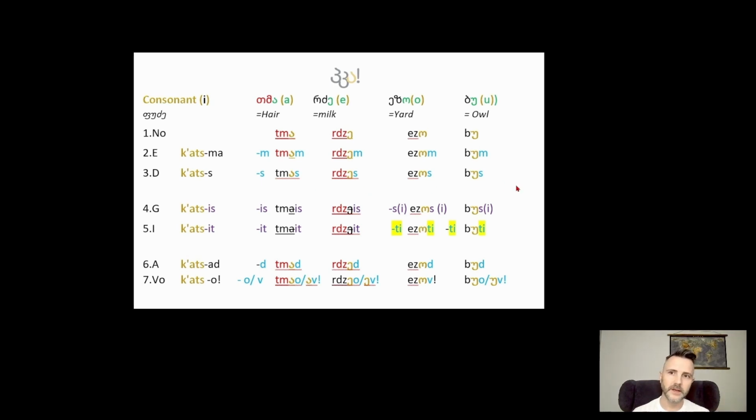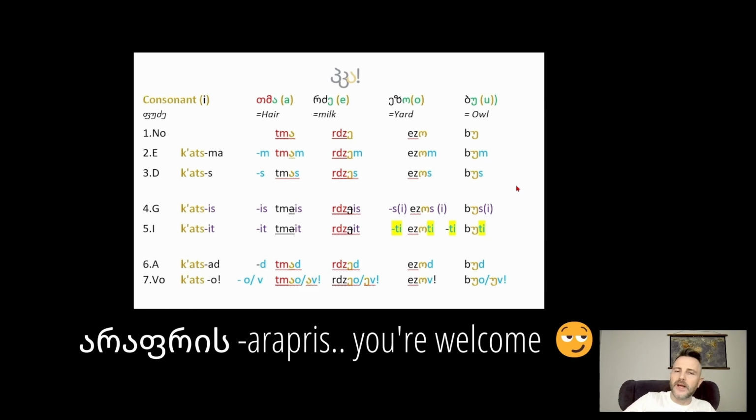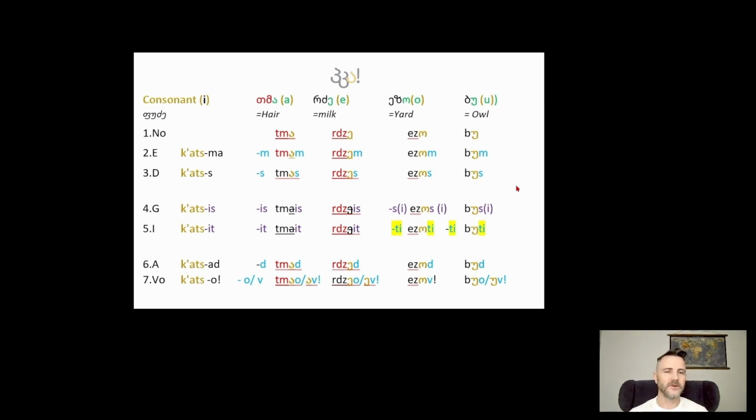Technically speaking, using the 3 Ned cases for these 4 nouns, a, e, o, u is dramatically easier than everything we learned last week. So, arapris, you're welcome. But it's Georgian, right? So, let's say we have given them lots of wine. An hour later, things really get messy.